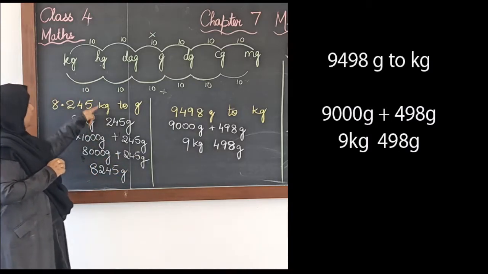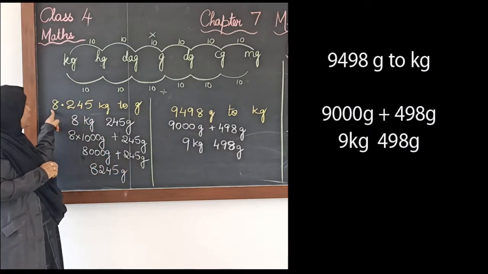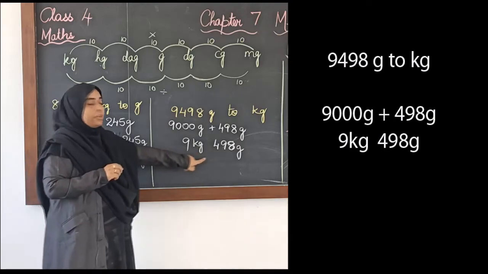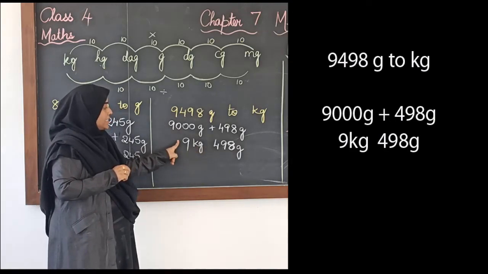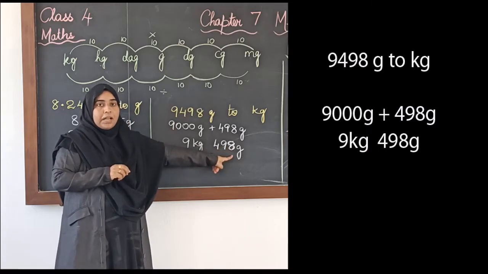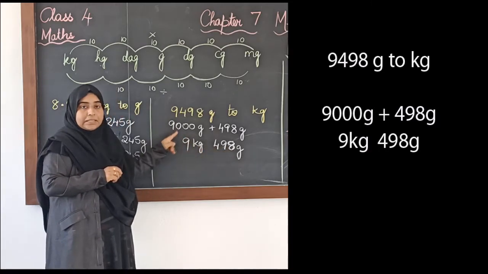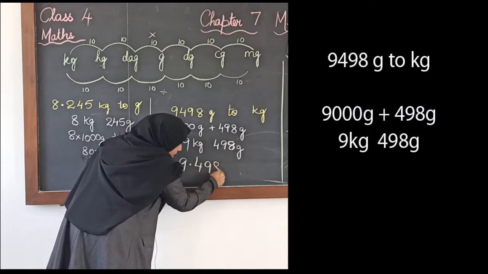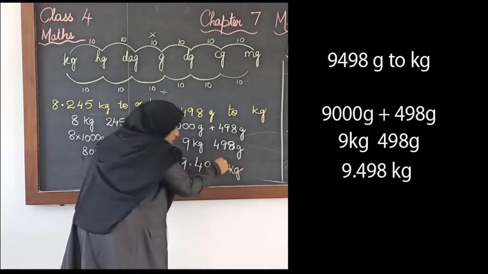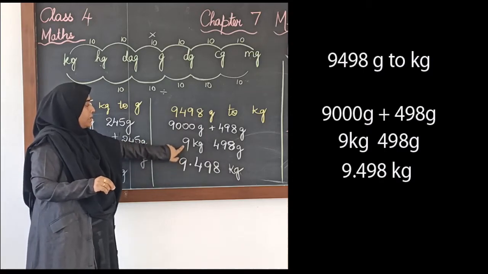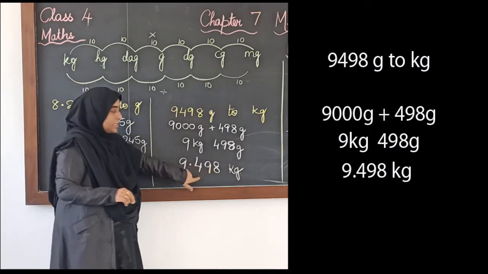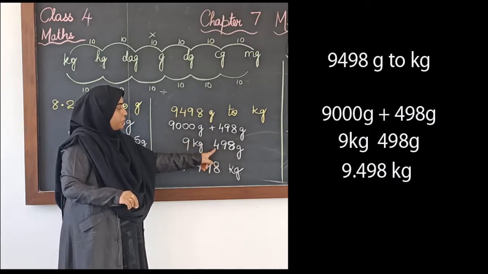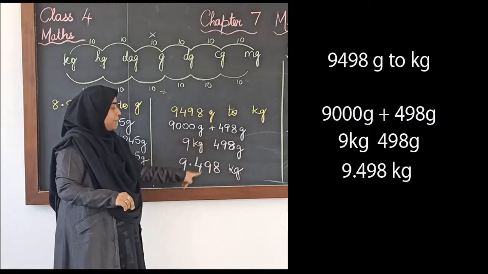Now we have to write this in decimal form. If you see here, the number that was there was in decimal form, and I told you the whole number part is the kg and the decimal part will be the grams. Same thing we will do over here also. Our decimal part will be the grams that I have here, and the whole number part will be the kg. So we can write it as 9.498 kg. So you can see that the whole number is the kg and the decimal part is the grams. This is how we convert kgs and grams to decimal form.